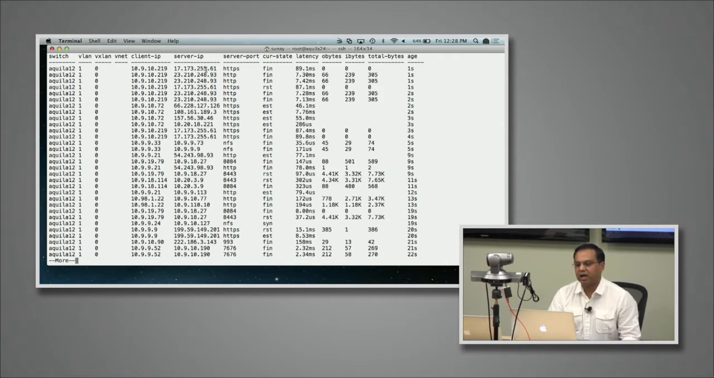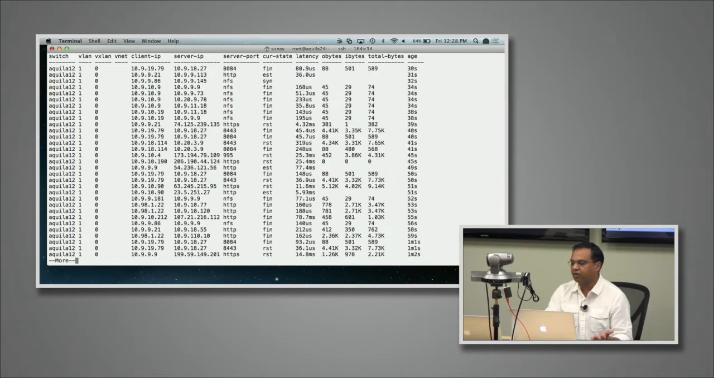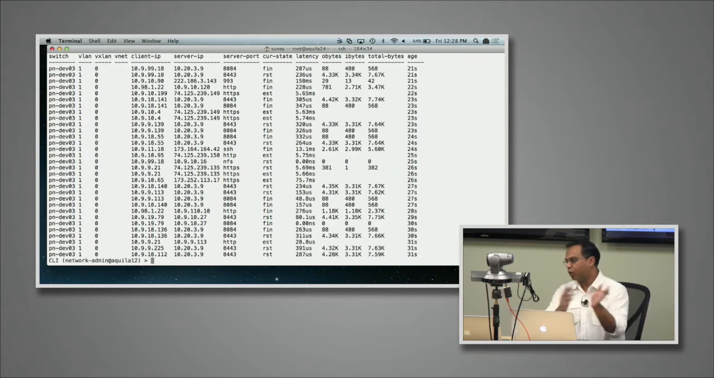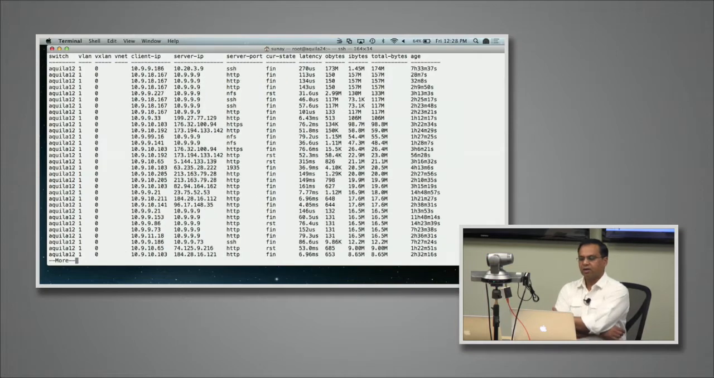Which client, which IP, talking to which server, what is the current state, what is the average latency, bytes in, bytes out, age. A lot of it is running from memory and real time, and we can go back into the history as well. I'll show you that. Starting simply, I want to see who's my biggest user right now. Based on total bytes, it looks like 7 hours back someone transferred 174 meg total, between this guy and this guy.